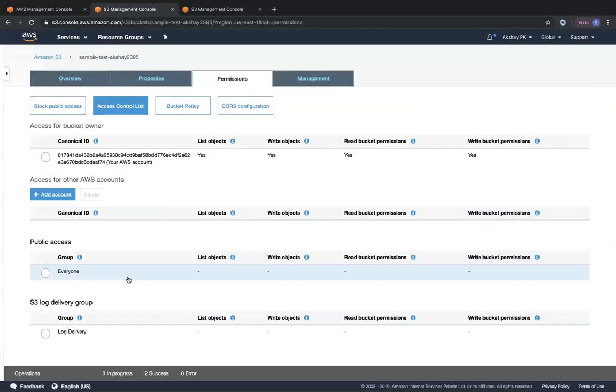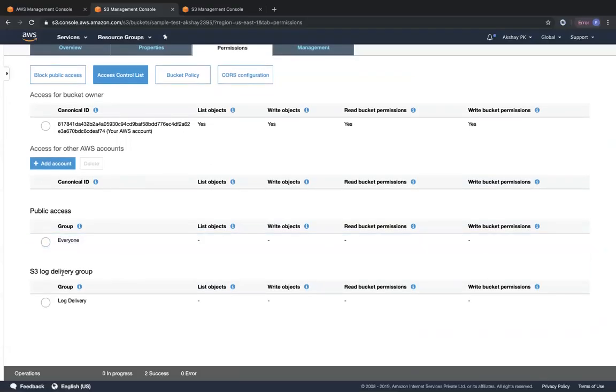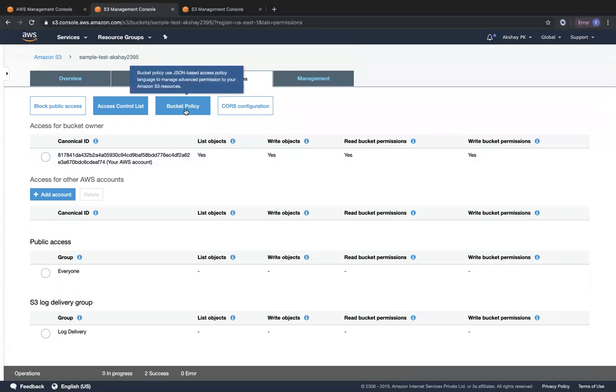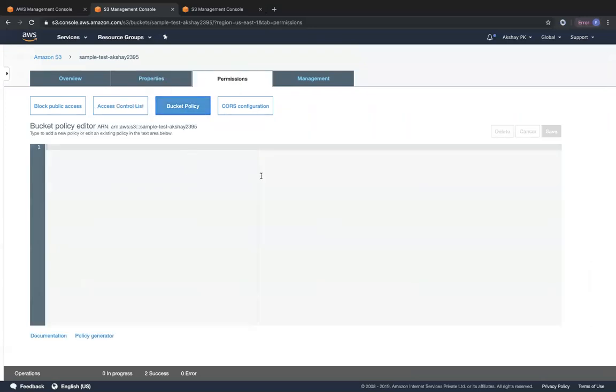Okay, so other than that, we will look at S3 log delivery group in a later lecture as to why they are useful. But then you can see over here, when it comes to ACL of a particular bucket, we can grant access to the bucket owner. We can also grant access to any other AWS accounts, and we can also give public access to the outside world. So when it comes to bucket policy, we mentioned we can input our own bucket policy. We can give granular access to this particular bucket to a particular principal entity or a particular user.